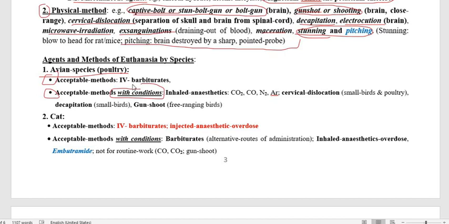For avian species, or poultry, the acceptable method is the intravenous administration of the barbiturate that we have mentioned, and with the condition, acceptable methods are using inhalation anesthetic that we have already discussed, carbon monoxide, carbon dioxide, nitrogen, argon, or cervical dislocation, decapitation, or gunshot.